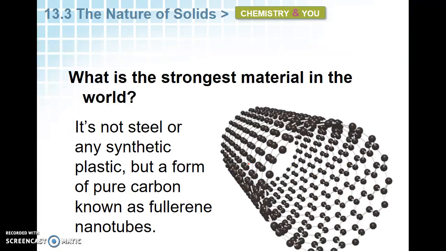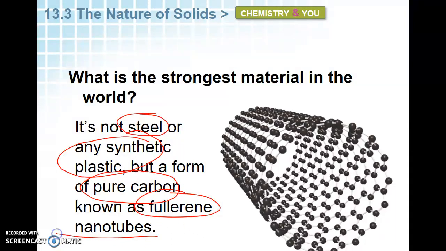So what is the strongest material in the world? Some people could give me a lot of options. It's not steel or any kind of plastic, but it's carbon, known as fullerene, and we'll look at fullerene. This fullerene is put in small tubes called nanotubes, and this is the strongest material that we know. In fact, there's been talk of making a cable, like a wire, that goes from the Earth to a satellite somewhere in orbit, and we could suspend that satellite with the nanotubes. If that will ever happen, I don't know, but there's belief that the nanotubes could hold that satellite in place that far from the Earth.